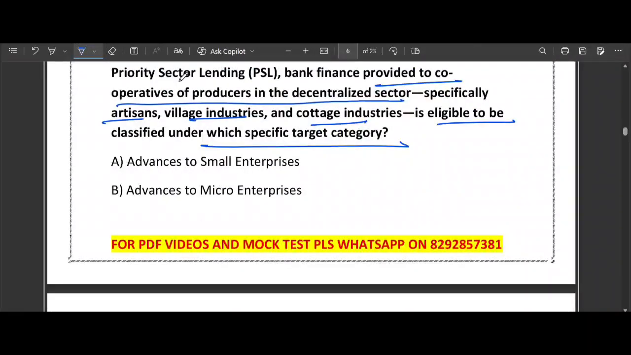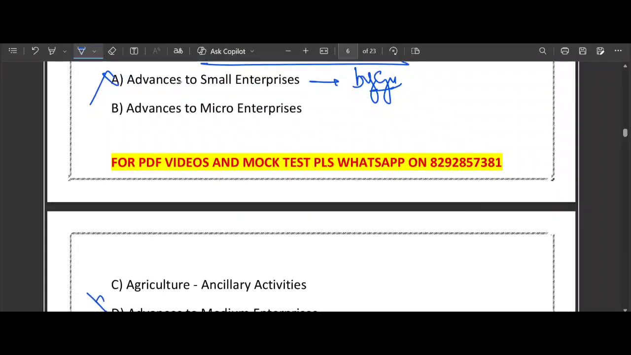If you look at option A, small enterprise. Small and medium categories are for bigger businesses, with more machinery and high turnover. So putting a village weaver in the medium category would be like putting a featherweight boxer in a heavyweight ring. A is wrong. Medium is also wrong. D is wrong. And what about C, agriculture? While it is in a village, weaving or pottery is industry, isn't it? It is not farming. So the correct answer is micro.